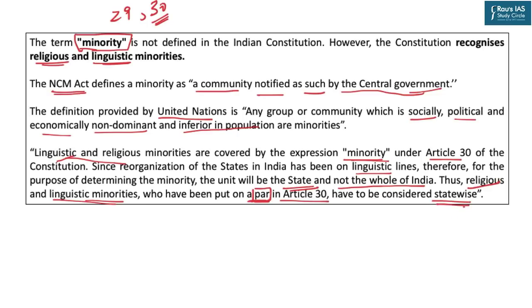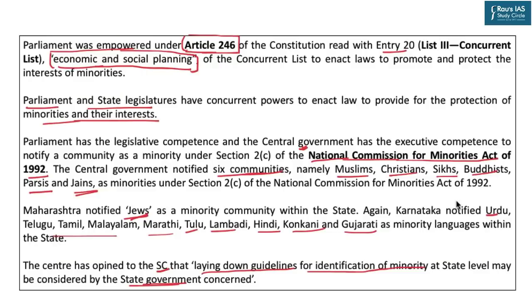All in all, religious and linguistic minorities must be considered state-wise. This is the declaration of the Supreme Court. But you already know that the center has declared 6 minorities, and then there are questions. Muslims, declared a minority, were in majority in the erstwhile state of Jammu and Kashmir. Christians are in majority in many of the states in the northeast. Sikhs are in majority in the state of Punjab. And in these states, Hindus, Parsis, Bahais, they are in minority.